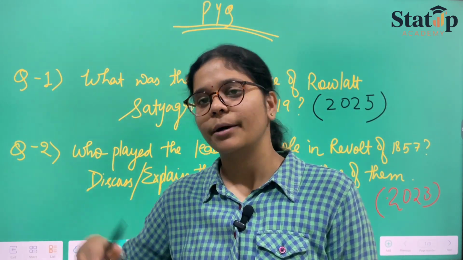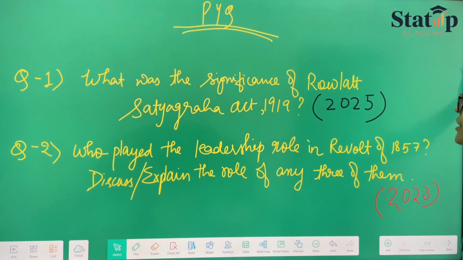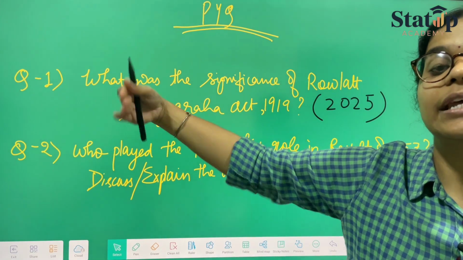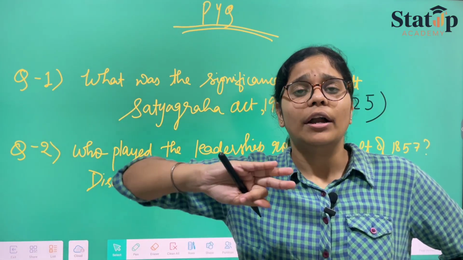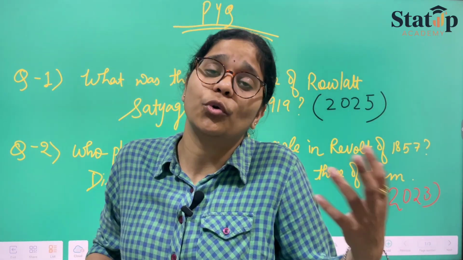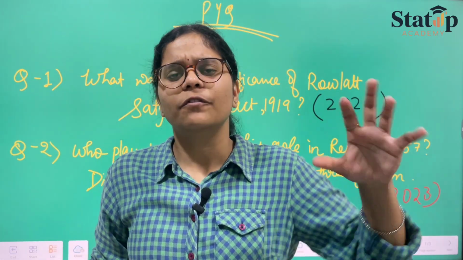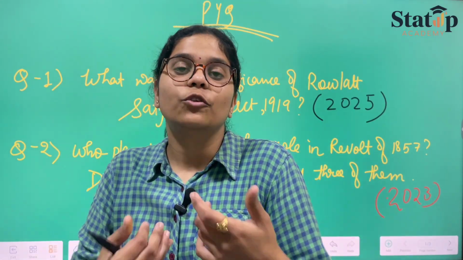And coming back to the question, who played the leadership role in the revolt of 1857? They are saying leadership role किसने play किया था. आप सिर्फ 3 लोगों के नाम बता दीजिए. Only 3 people, discuss their role and discuss about them. कहाँ से uprising हुई थी, what role did they actually play, from where were they fighting, what was the reason, what was the cause कि उन्हें revolt में आना पड़ा.